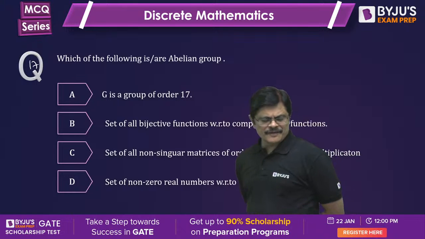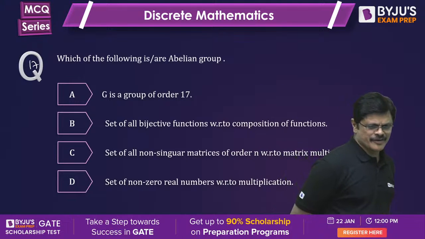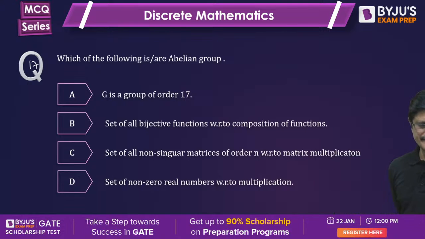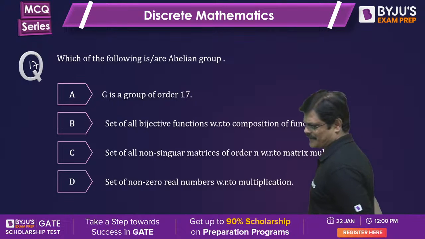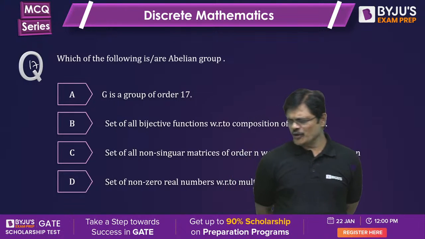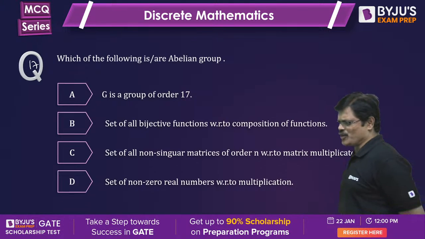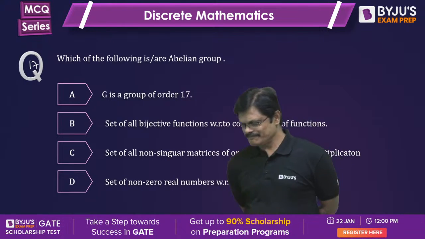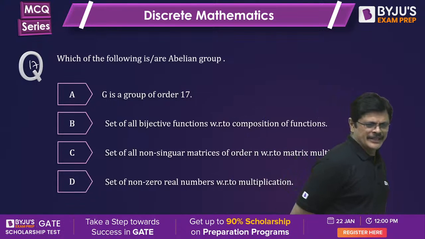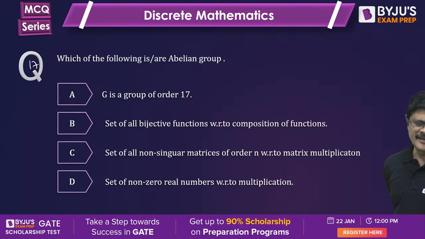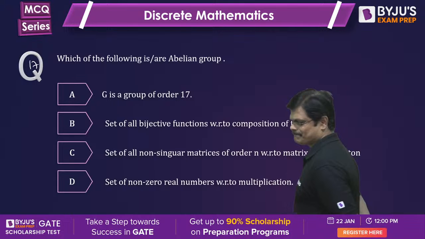Which of the following are abelian groups? 17th question. 9 more questions including this. Which of the following is an abelian group? Answer quickly.